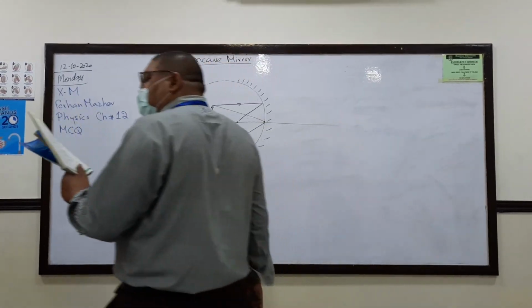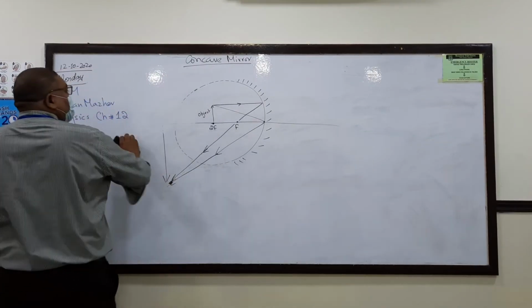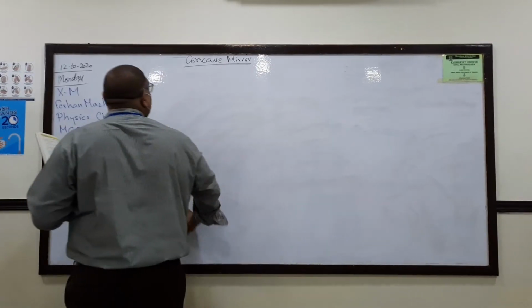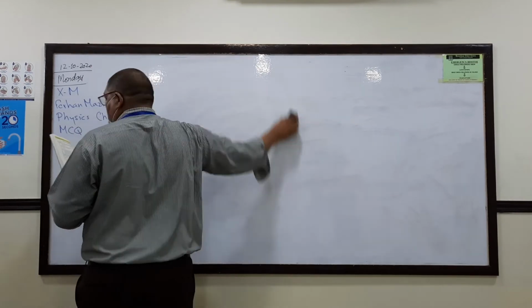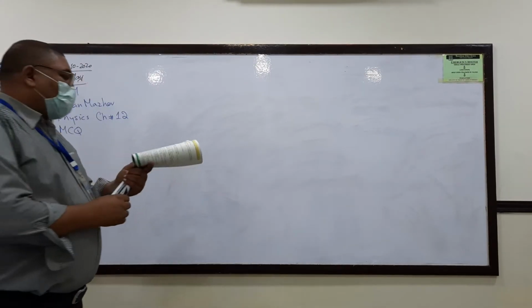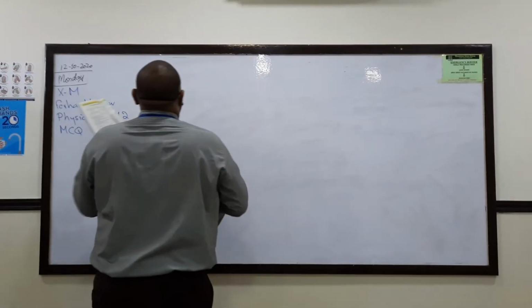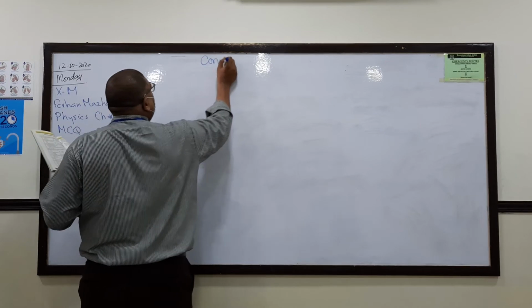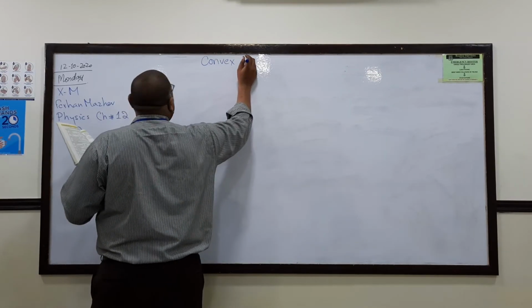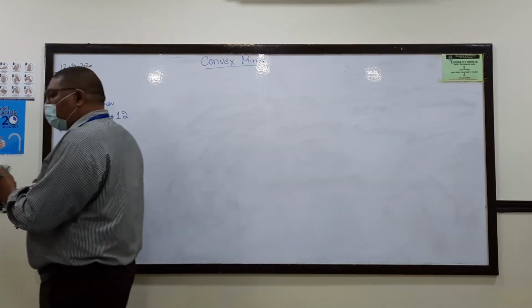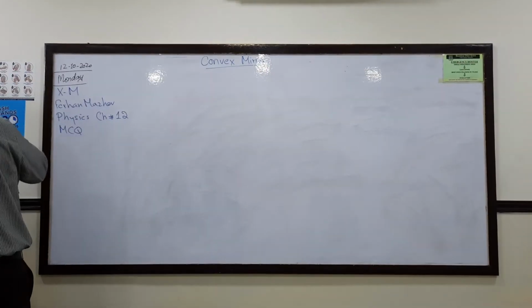Okay, so we are moving to the fourth one. Somebody will read this fourth one. Would you like to read? An object is 14 centimeters in front of a convex mirror. Okay, stop it. So now I am doing the fourth one. They are talking about a convex mirror. And what do they say? The image is 5.8 centimeter behind the mirror.